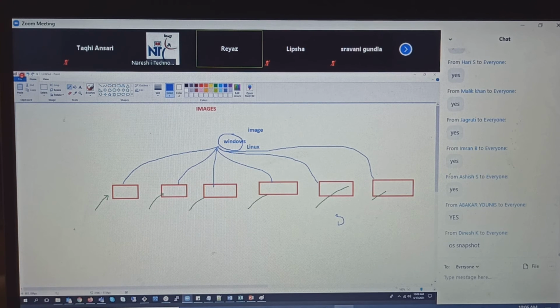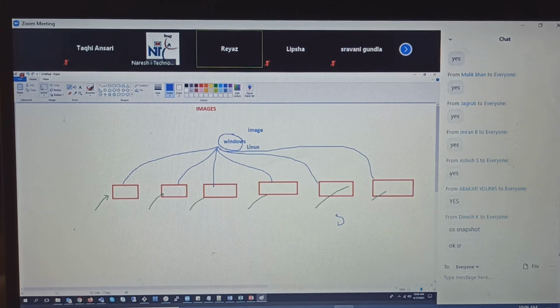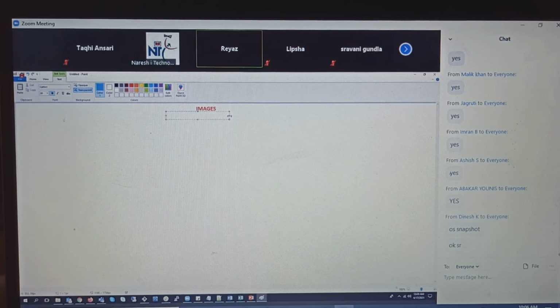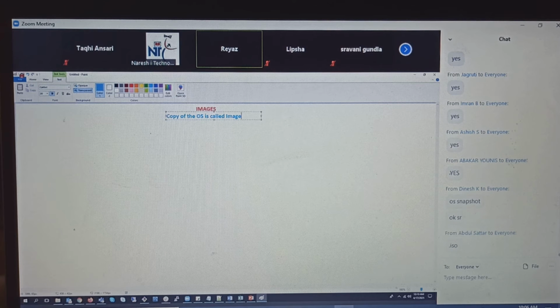Snapshot is different, we just finished that. So call it an image. A copy of the operating system is called an image. You understood the concept of image, right? So let us talk about it in AWS now. So here, what does image mean? Copy of the OS is called an image.